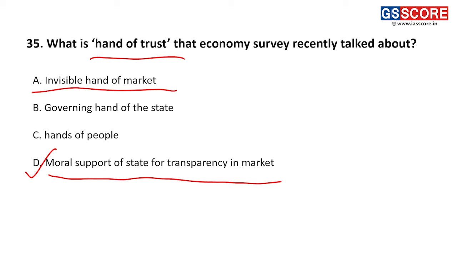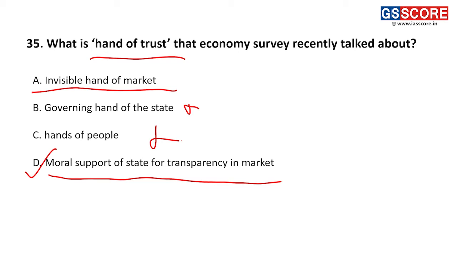But over here, we are not asking for that. We are asking for hand of trust. It is neither the governing hand of the state. Governing hand of the state is basically the planning and facilitation. It is neither the people, it is the moral support. The state backs up the market and creates a system so that people can trust the market. And in case markets fail, government is there to support the people, and government creates the transparency in the system.